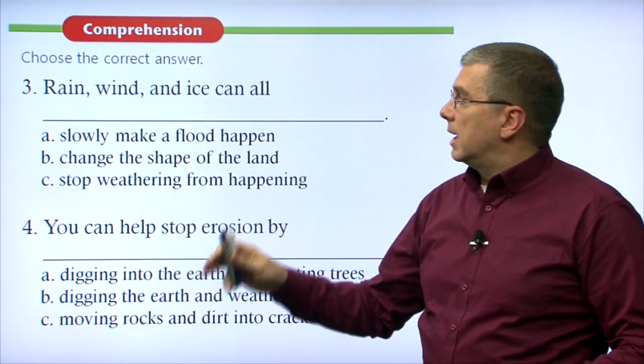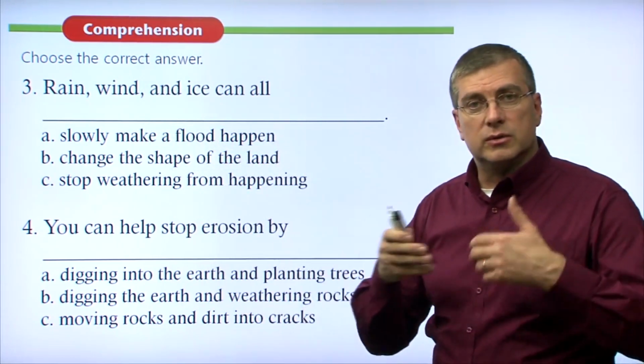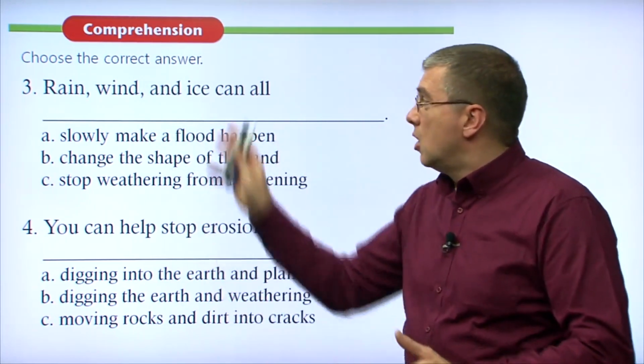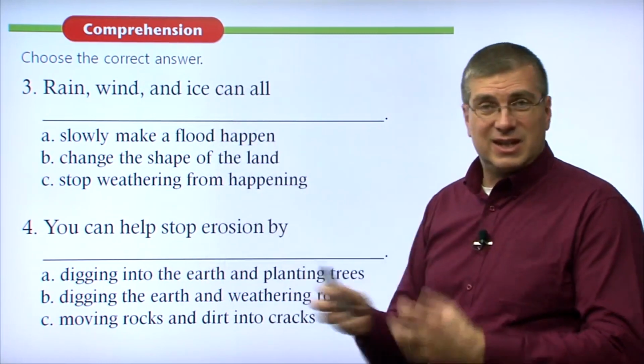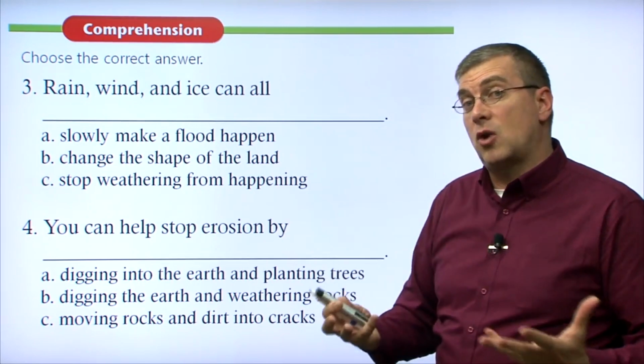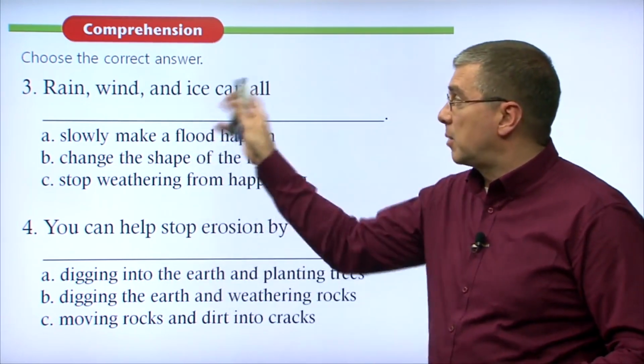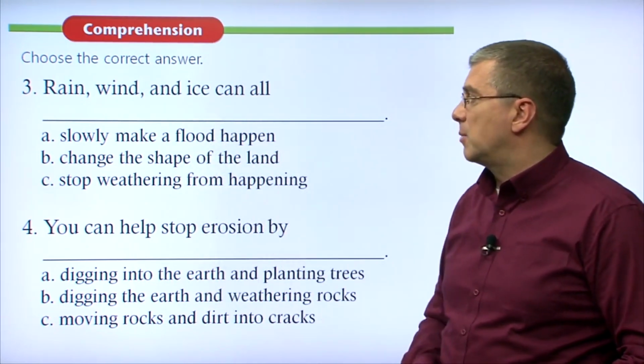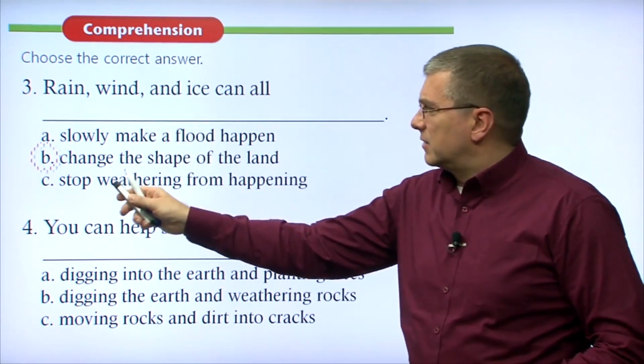Rain and wind can cause water to create erosion. Wind shapes the rocks. Ice can freeze the rock, and then when the ice melts, it can expand the rock and crack it, so the rocks are broken apart. That's part of weathering, so it can change the shape of the land. These things, that's the right answer.